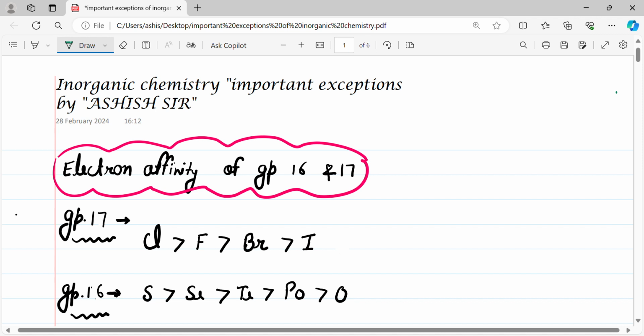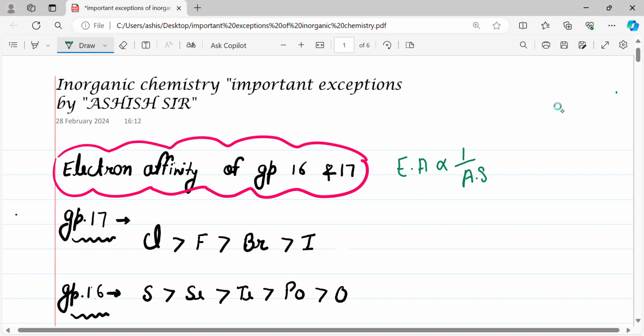So let's start. The first exception is electron affinity of group 16 and 17. As we all know, electron affinity is inversely proportional to atomic size. As we go down in the group, atomic size increases, so electron affinity should decrease.